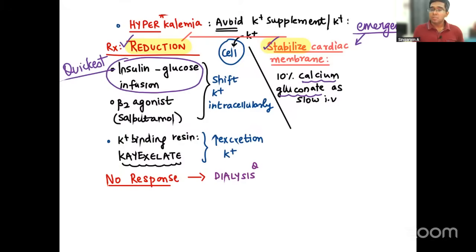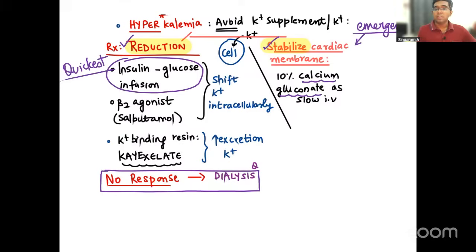Why is glucose also started? Because insulin can lead on to hypoglycemia. For that reason only, glucose also should be added to the infusion, right? Very simple reason. Now, this is one more potential question. If you have tried every treatment option but still hyperkalemia is persisting, or they can frame the question like this: refractory hyperkalemia, what would be the treatment you will advise? Answer should be hemodialysis, right?